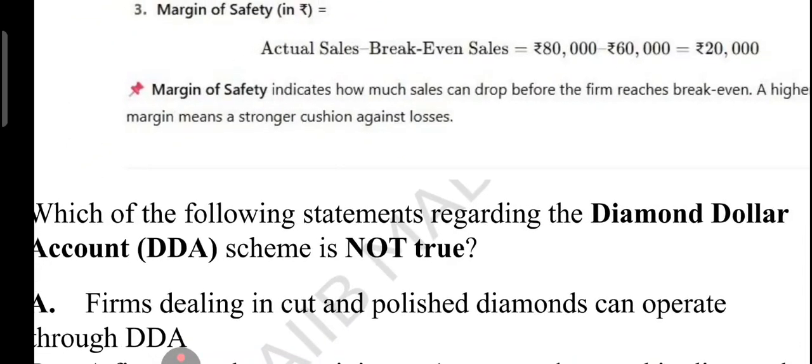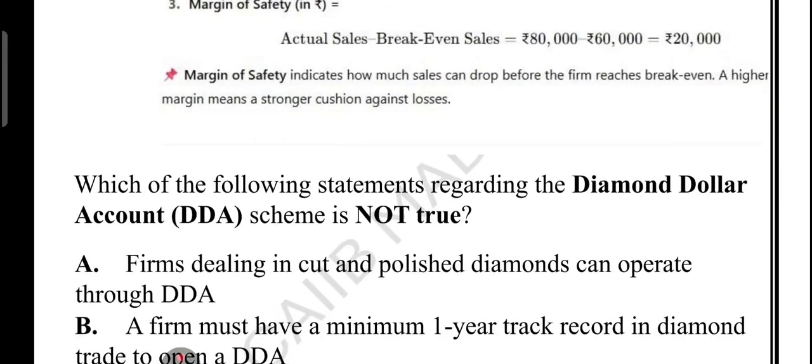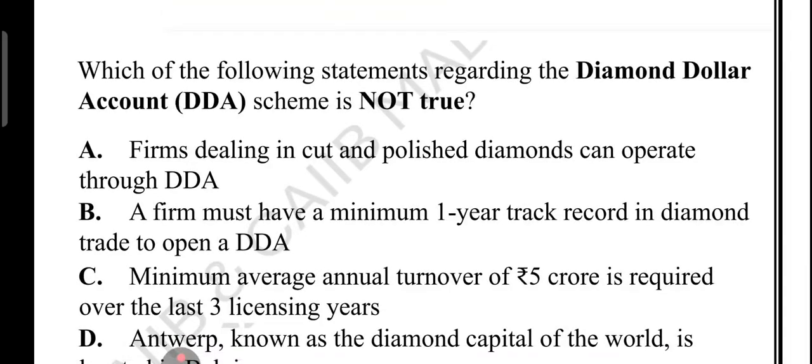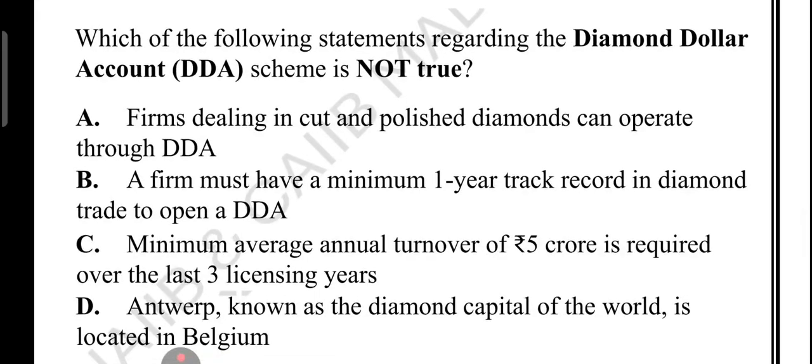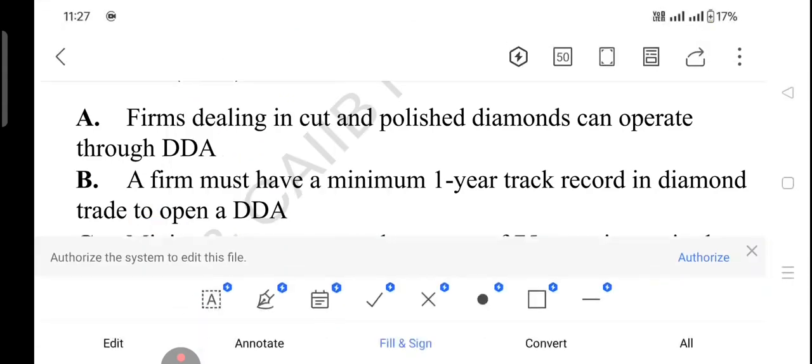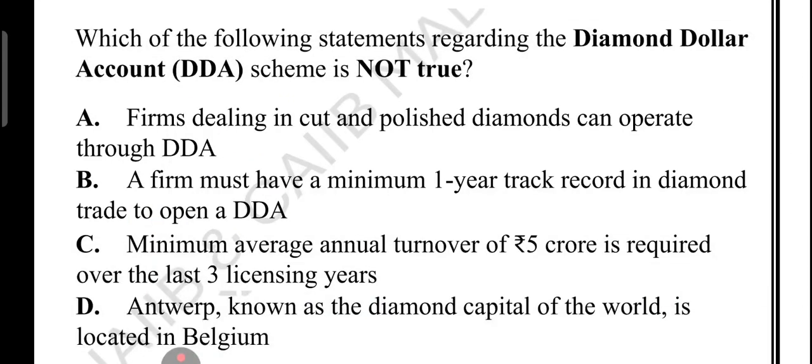Now, which of the following statements regarding the DDA is not true? Diamond Dollar Account. That is the question. Option A, firm dealing in cut and polished diamond can operate through DDA. Option B, a firm must have a minimum 1 year track record in diamond trade to open a DDA. Option C, minimum average annual turnover of 5 crore is required over the last 3 licensing years. Option D, Antwerp is known as the diamond capital of the world and is located in Belgium, which is not correct. That is the question.